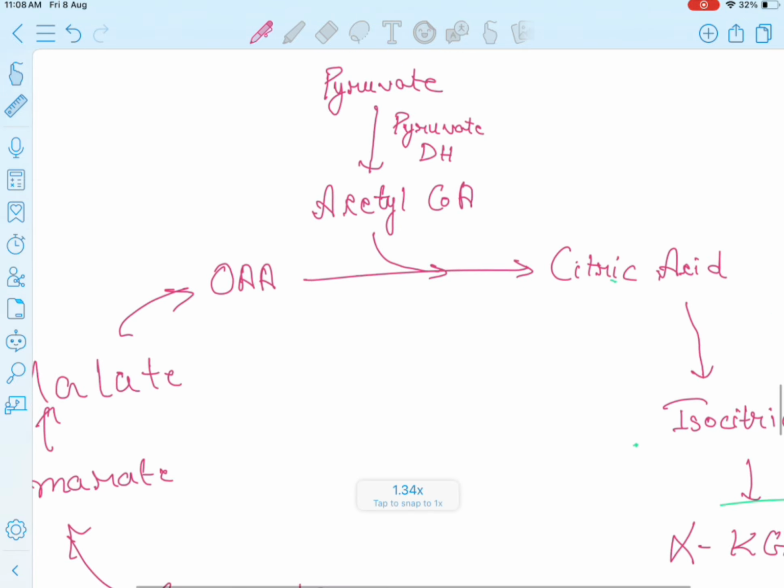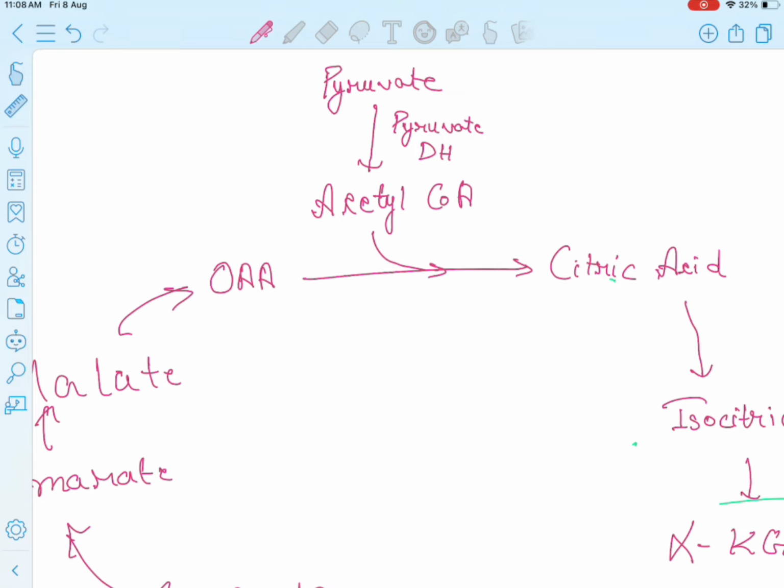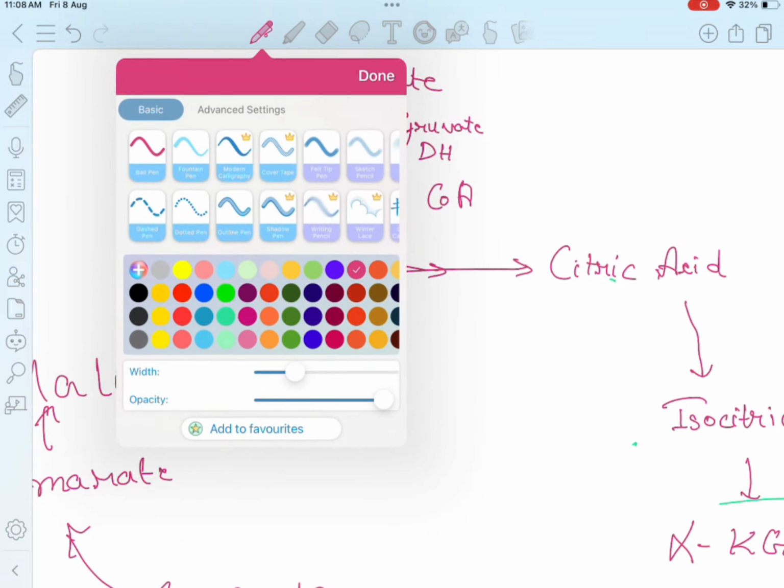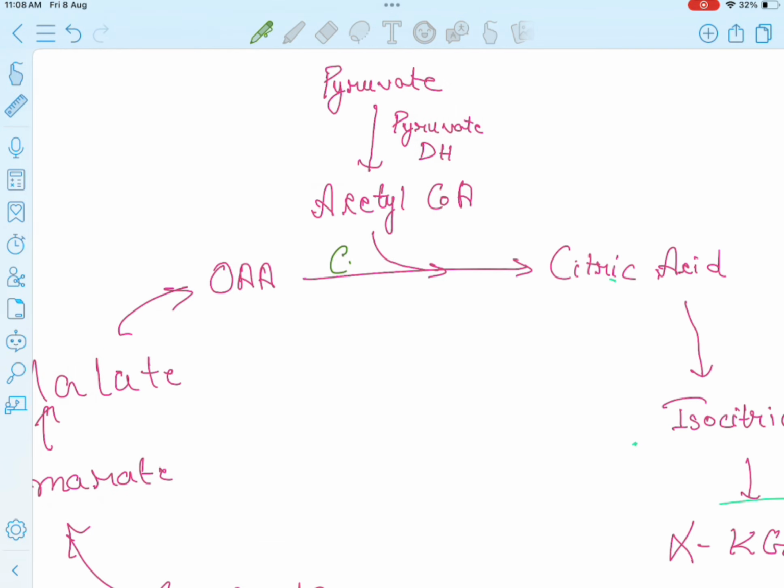Okay. So now enzymes used in these reactions are, first of all, citrate synthase. Since citrate is being produced, citrate synthase is used.